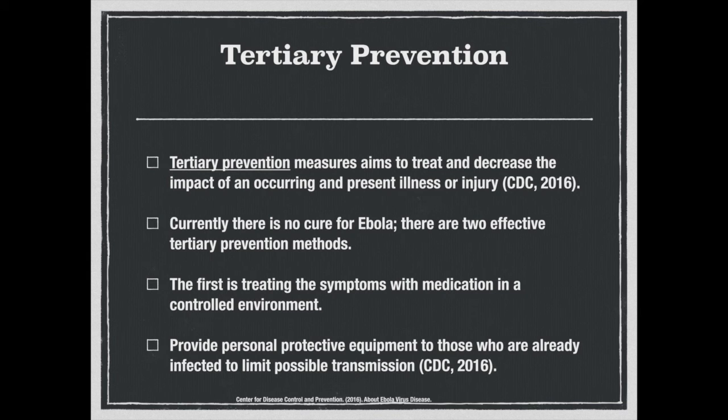Tertiary prevention measures aim to treat and decrease the impact of an occurring and present illness or injury. Currently, there is no cure for Ebola. There are two effective tertiary prevention methods. The first is treating the symptoms with medication in a controlled environment. Another technique would be to provide personal protective equipment to those who are already infected to limit possible transmission.